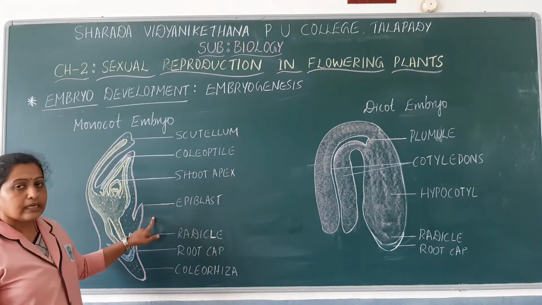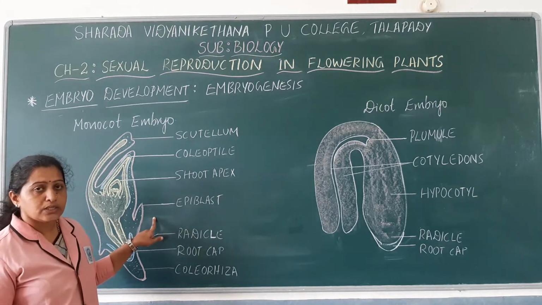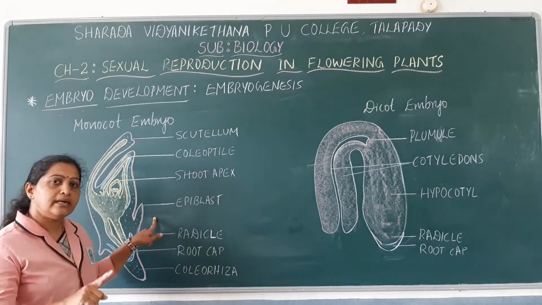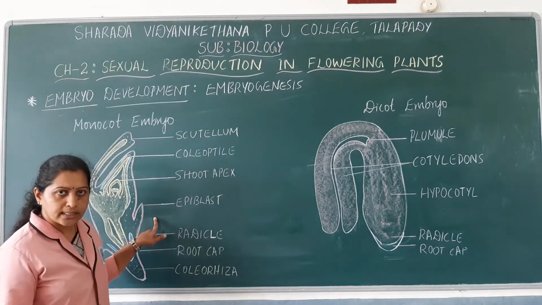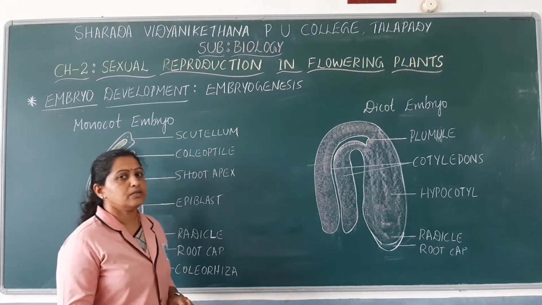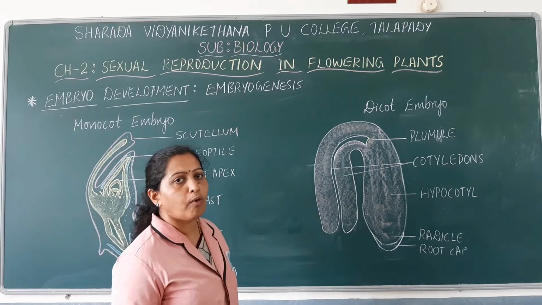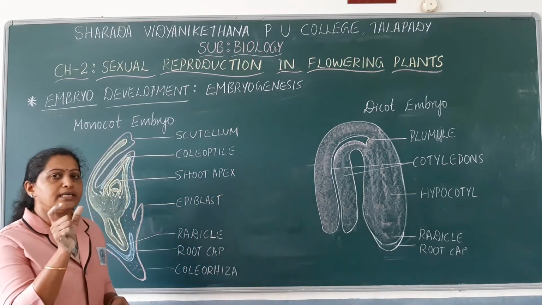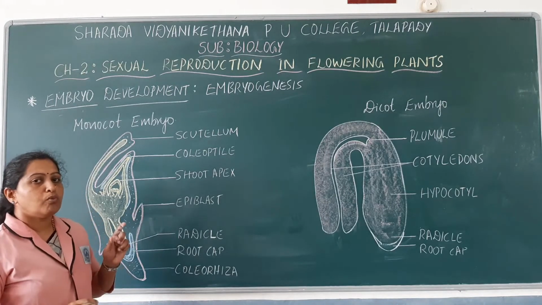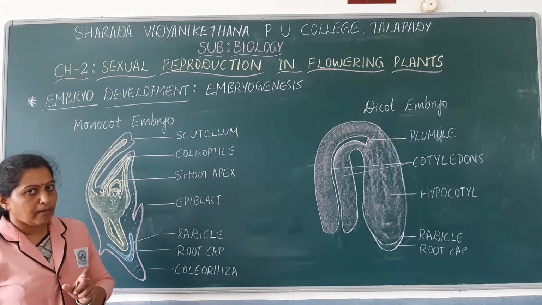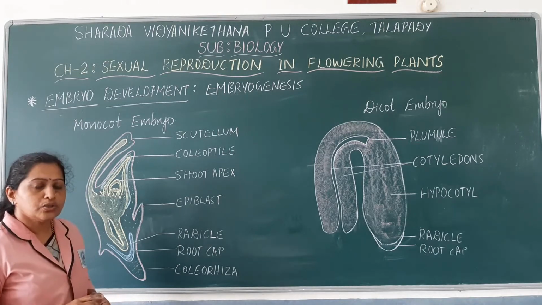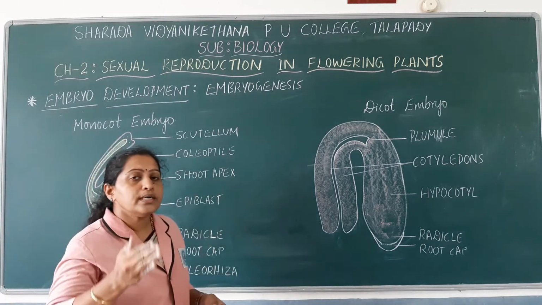So in case of monocot embryo, as I told, within the seed there is embryo. Embryo has cotyledon as well as embryonal axis. Since it is monocot embryo, how many cotyledon will be there? There will be only one cotyledon. The name itself indicates monocotyledon. Mono refers to single. So monocotyledonous embryo has got single cotyledon, and attached to the single cotyledon towards the lateral